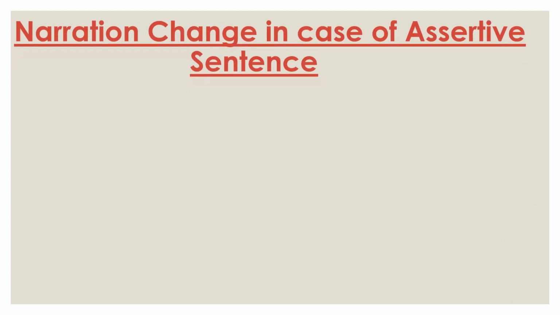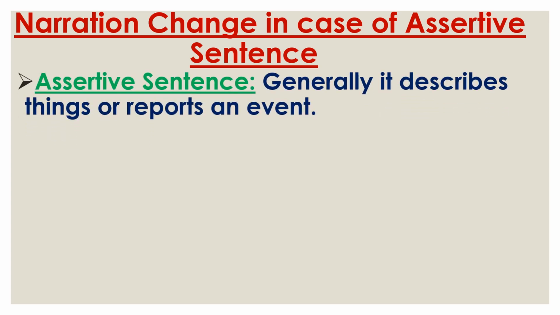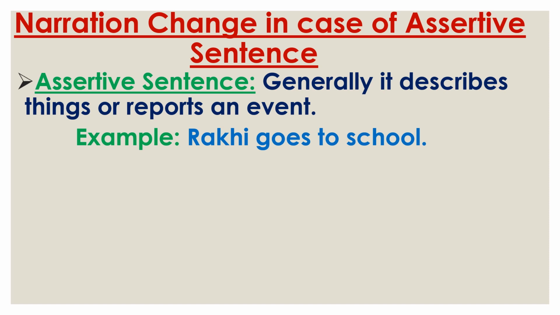Now, we will discuss narration change in case of assertive sentences. Before discussing the rule for narration change, we need to know what an assertive sentence is. Look at the definition. Generally, it describes things or reports an event. Now see the example. Rakhi goes to school. This sentence indicates a description. What does Rakhi do? Rakhi goes to school. So it is a description. That's why it is an assertive sentence.